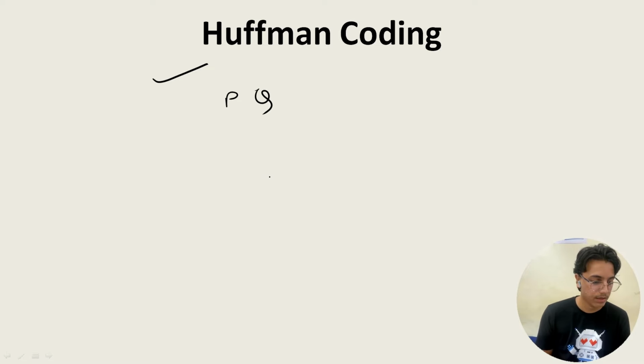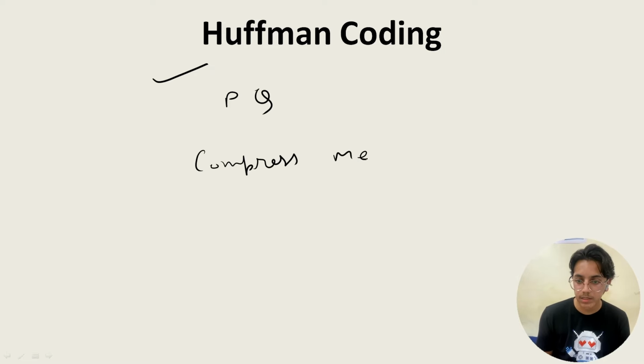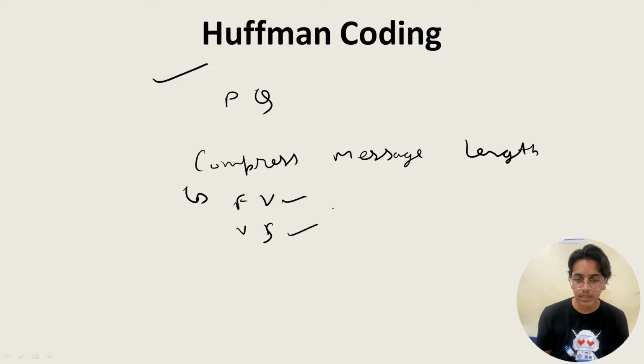Next, what's the purpose of Huffman coding? To compress message length. Two methods are there: one is fixed length method and one is variable size. So these 2 numericals are there, and then you have to answer the number of bits after compressing. That you have to answer.